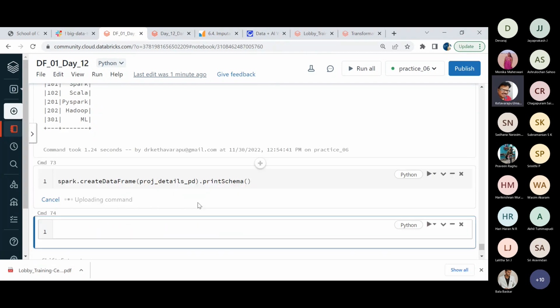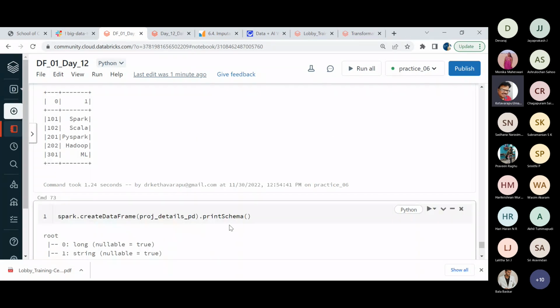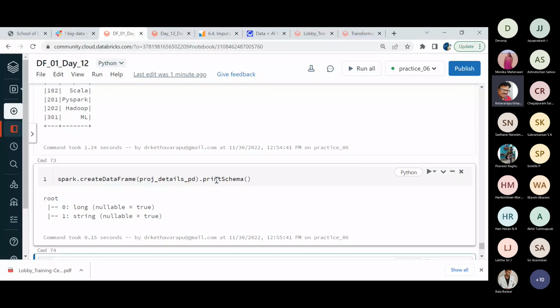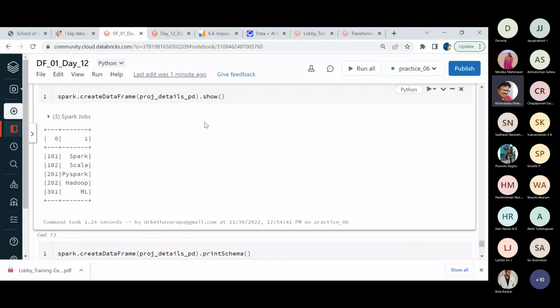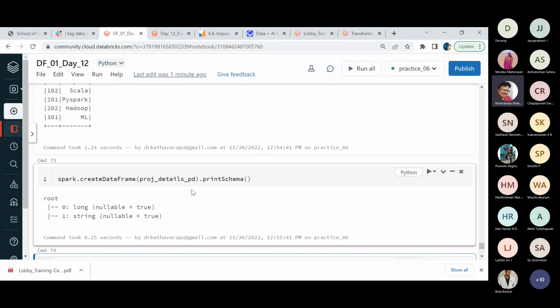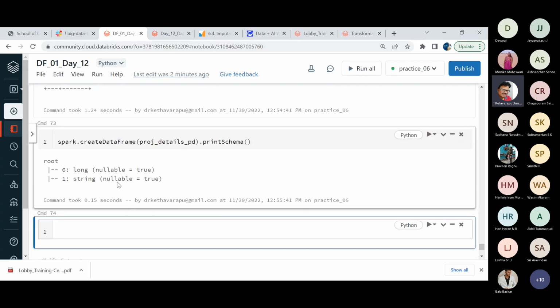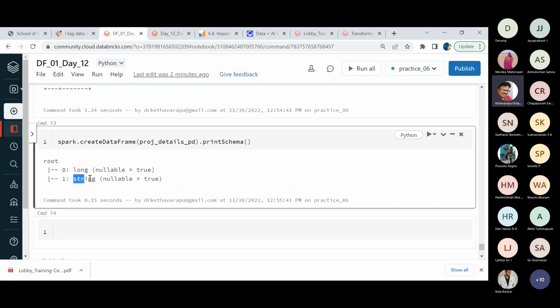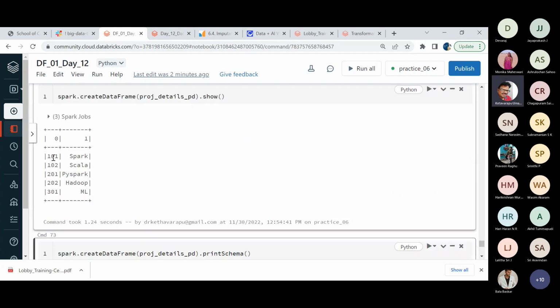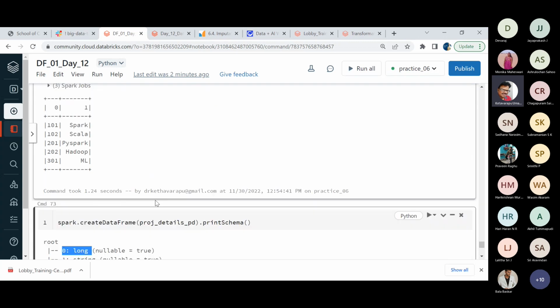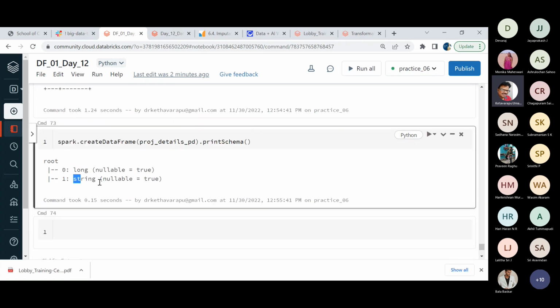So you can see here, if you are unable to verify the data types, because as you are not giving anything, by default Spark also assigns some kind of data types based on the data. So it is providing long as well as string type of data. Your first column belongs to long. As you are not specifying anything, it becomes long. Otherwise, it becomes nullable.